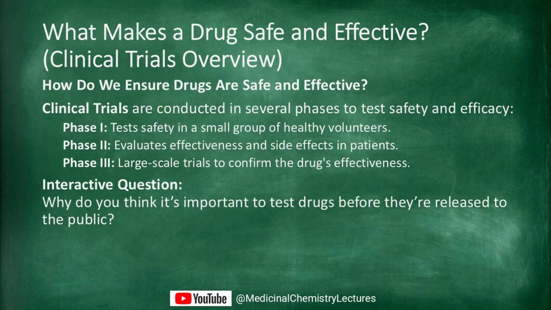What makes a drug safe and effective? Clinical trials overview. So, how do we ensure that drugs are safe and effective? This is where clinical trials come in. Clinical trials happen in several phases to test both safety and effectiveness. Phase 1. A small group of healthy volunteers tests for safety. Phase 2. A larger group of patients test for effectiveness and side effects. Phase 3. Large-scale testing to confirm the drug works. Why do you think it's important to test drugs before they're released to the public?